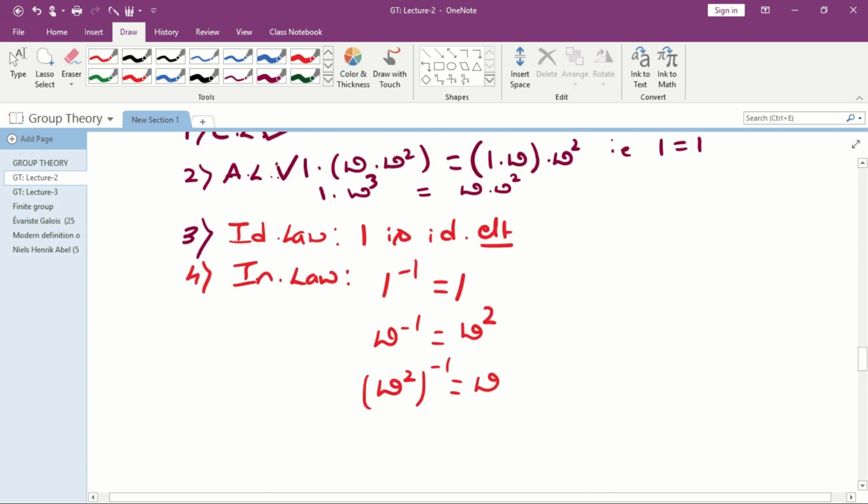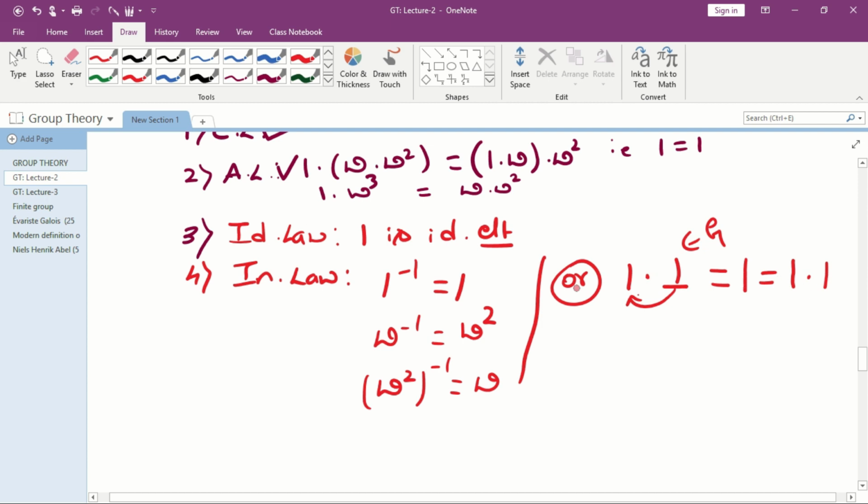So you can find the inverse of these elements using the table, or you can find them directly. So how to find directly? The inverse of 1: what is the element we should multiply so that I get 1 itself? That element is 1. Whether it belongs to G? Yes, it belongs to G. Therefore 1 is the inverse of 1. You should check in another way also. Again A dot B must be equal to B dot A. Again 1 into 1 is equal to 1.